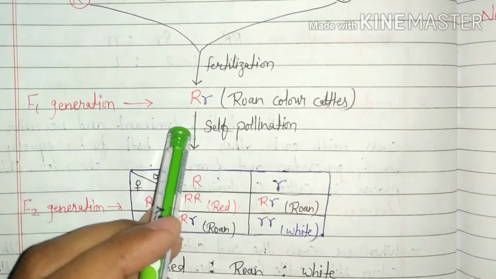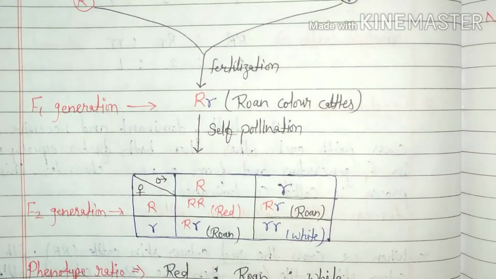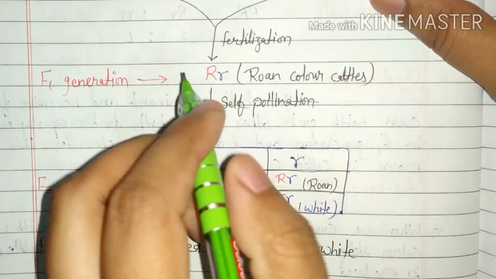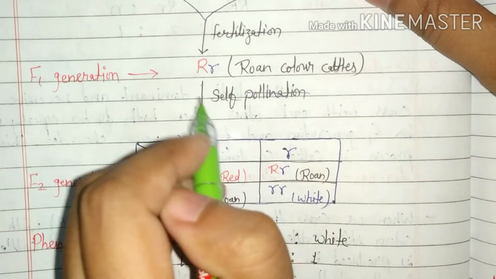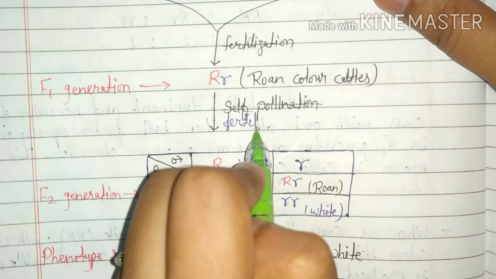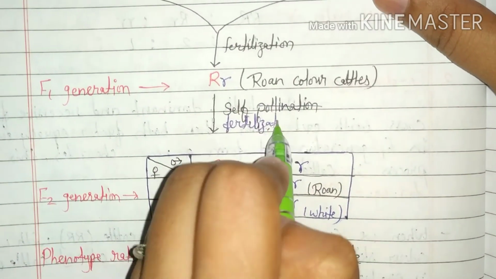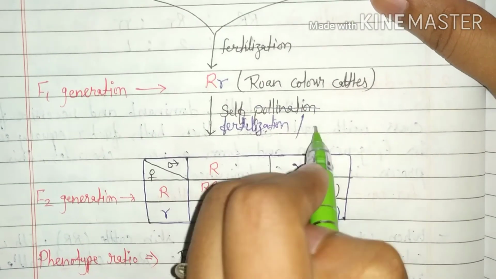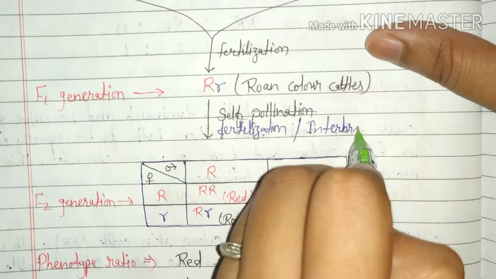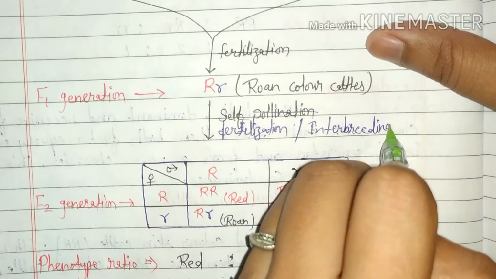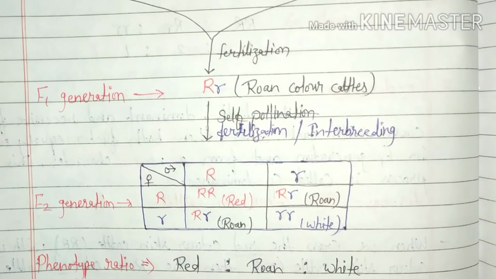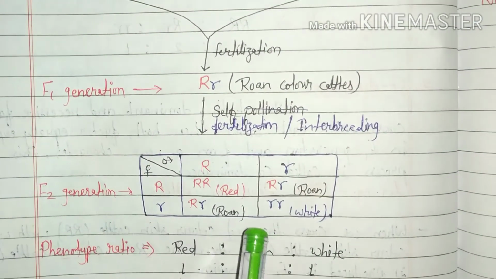After F1 generation, self-fertilization or interbreeding occurs. Then F2 generation is produced.